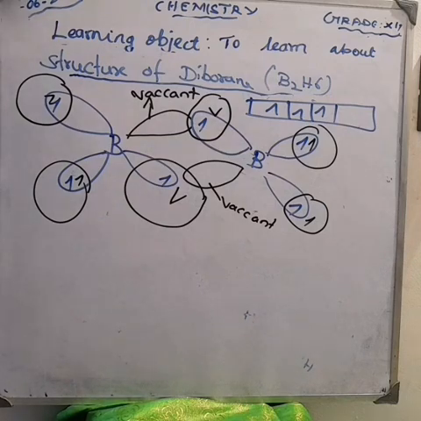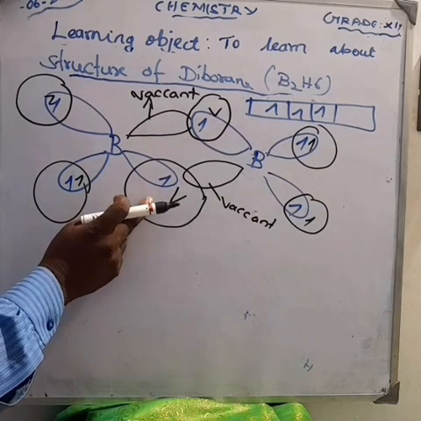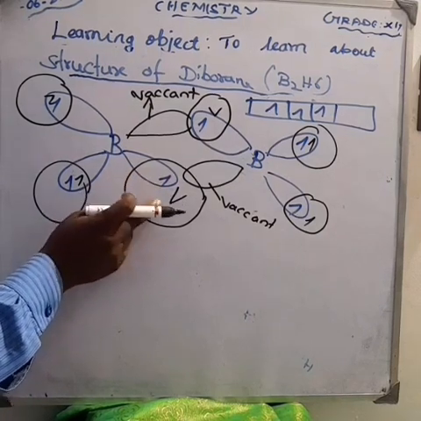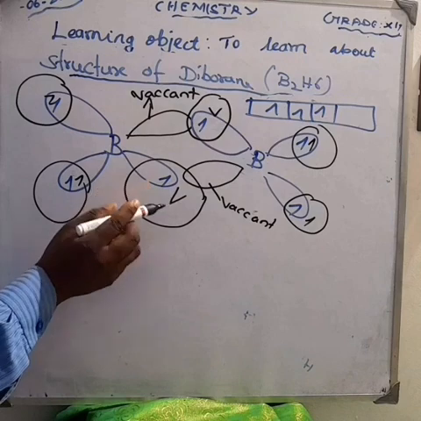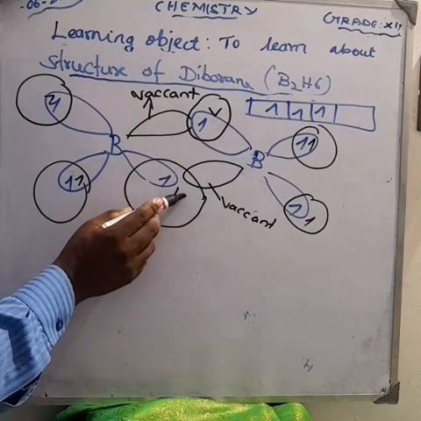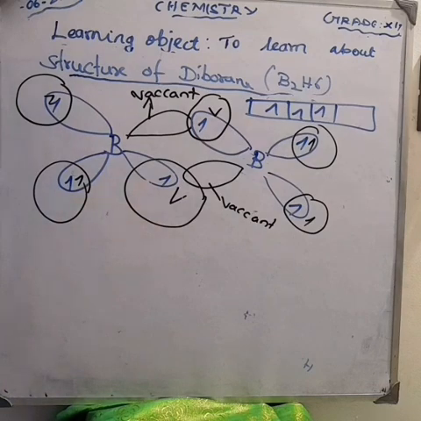Here it does not bond with the vacant orbital. Boron already has one electron, and on this side boron also has one electron. So this one electron and the hydrogen's one electron are going to pair, am I right?